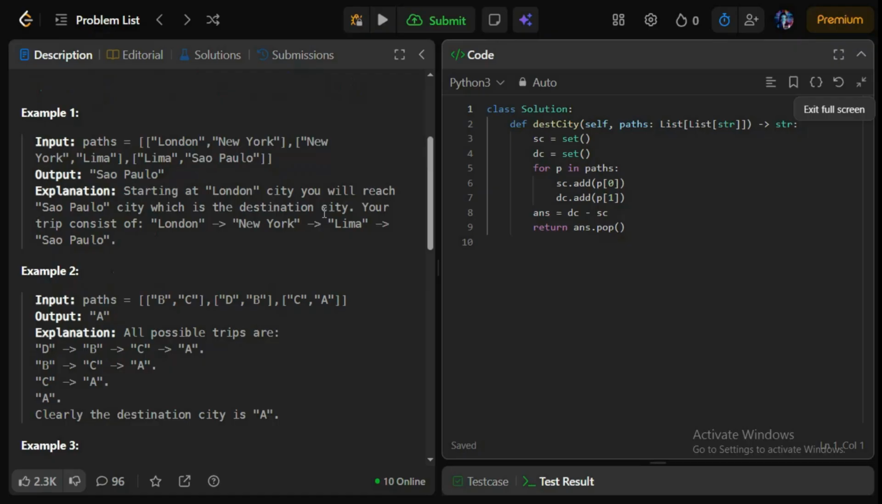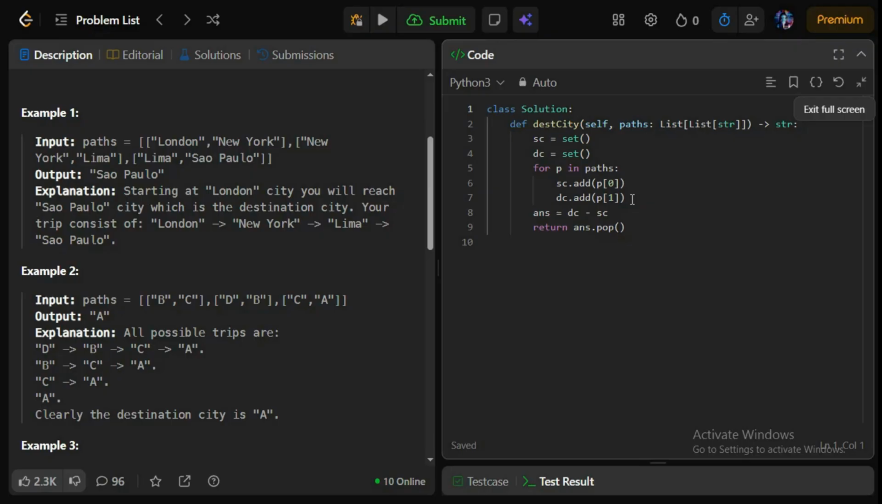That's what I have done in my code as well. As you can see, first I have created two sets, starting city and destination city. Thereafter I have a loop in which I add the first element of each list to starting city and the second element of each list to the destination city set. Then I use set difference, and return the city which is left in my destination city set. We can take example 2 to understand it better.